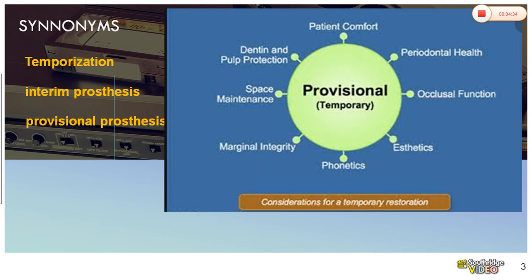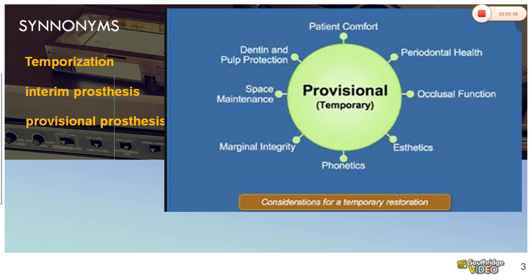And also anterior tooth: if you prepare an anterior tooth and make it small, or the patient has a missing anterior tooth because of trauma or decay, immediately a temporary restoration has to be given to give proper aesthetics. And also occlusal function: the patient can chew with the help of this temporary restoration until the final restoration is provided. Then periodontal health. The patient should be able to maintain plaque removal, and the gums and periodontium have to be in healthy condition.